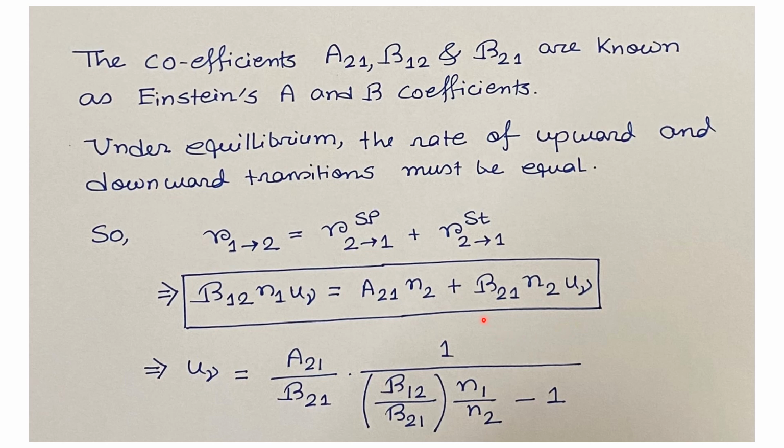So after some rearrangement, we will get an expression for U nu, that is the energy density for the incident EM radiation, that is U nu equals A21 divided by B21 times 1 by B12 by B21 times N1 by N2 minus 1.